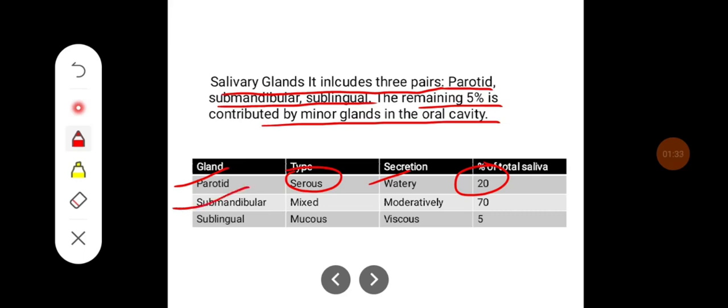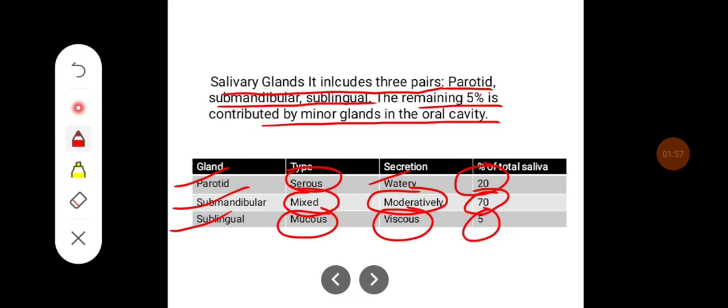Whereas submandibular, it's a mixed type of gland and the secretion is watery as well as thick, and it forms almost 70% of the total saliva secreted, whereas sublingual, it's a mucus type of gland and the secretions are viscous and it forms the 5% of the total saliva which has been secreted.